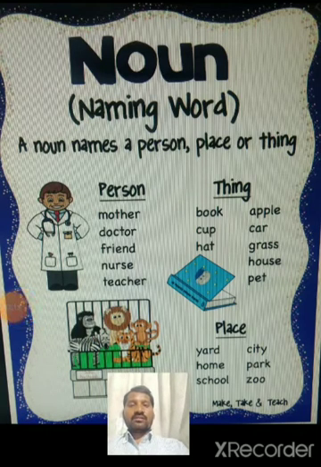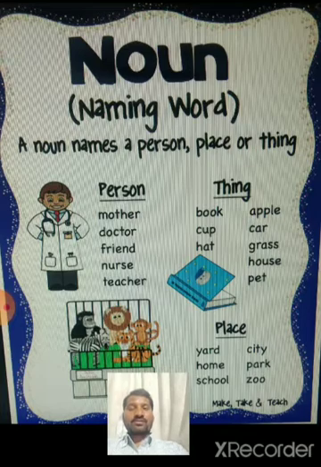First one, noun. A noun is a naming word. It refers to the name of a person, place, thing, or animal. Look at the examples. Names of persons: mother, doctor, friend, nurse, teacher. Names of things: book, apple, cup, car, hat, grass, house, pet. Names of places: yard, city, home, park, school, zoo. This is about noun.